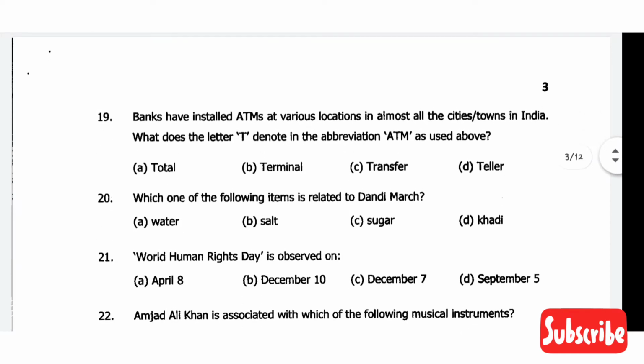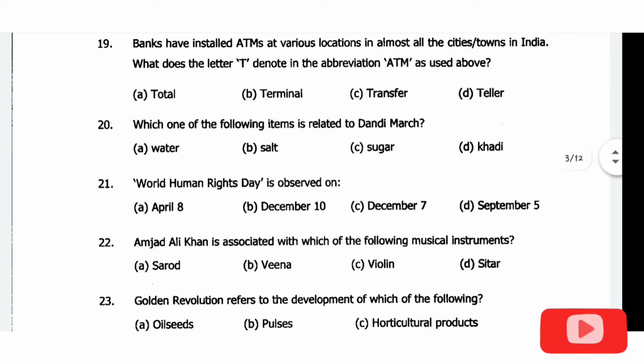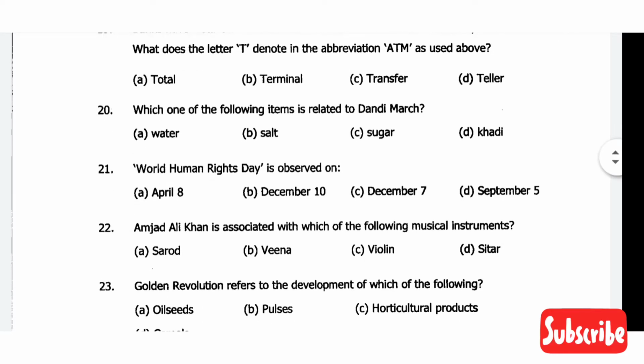Then comes question number nineteen, banks have installed ATMs at various locations in almost all the cities, towns, districts and villages in India. What does the letter T denote in the abbreviation ATM? It is Automated Teller Machine. So option D is the correct answer, teller. Then comes question number twenty.